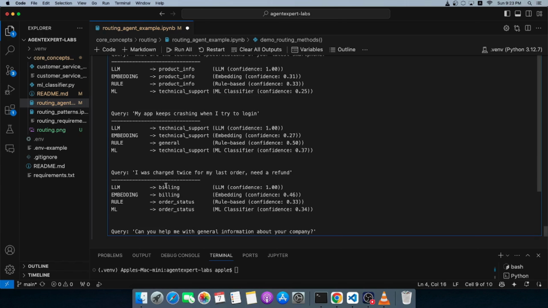Same with, I was charged twice for my last order. Need a refund. LLM and embedding have got it as billing, and rule and ML have got it as order status. Rule, that is rule-based routing, and ML-based routing. And you know that LLM and embedding are right here.